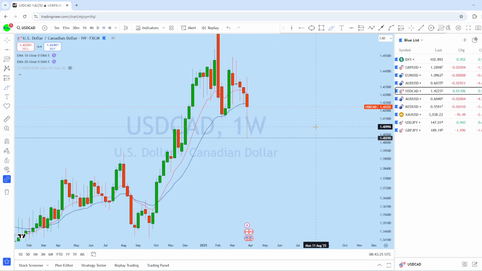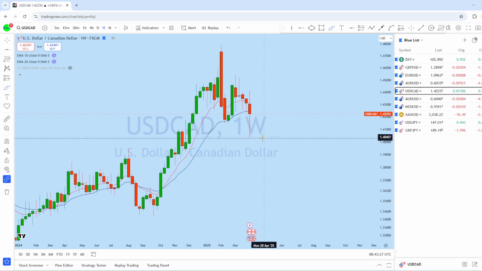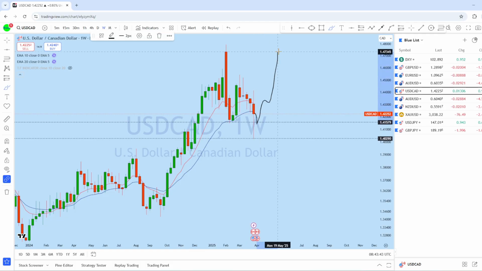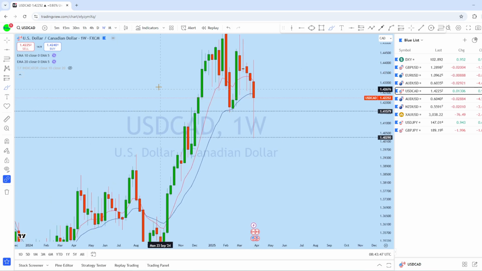Now if we look at the weekly chart on dollar CAD, this is the weekly price action. There is a long wick candle here, and with that weekly level, this is an important level of support here, and also support here, resistance here. What I think is that this week we might see the price retest and then possibly trend again to create a new higher high in this market.